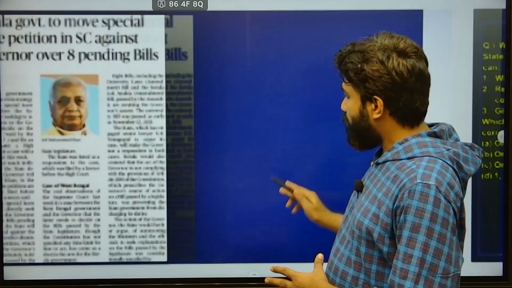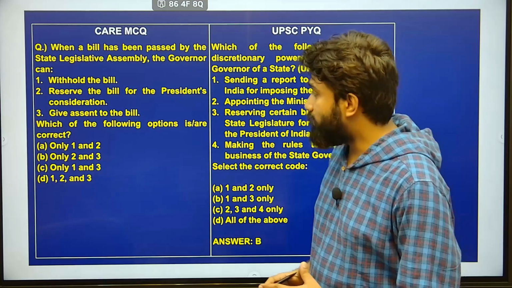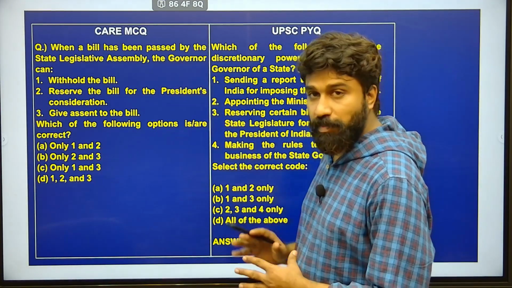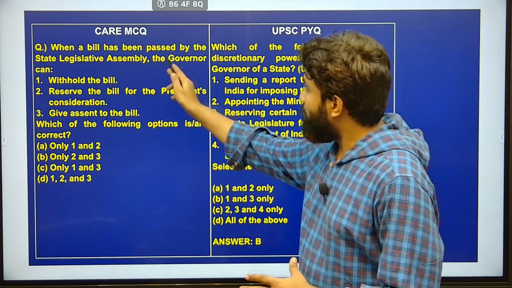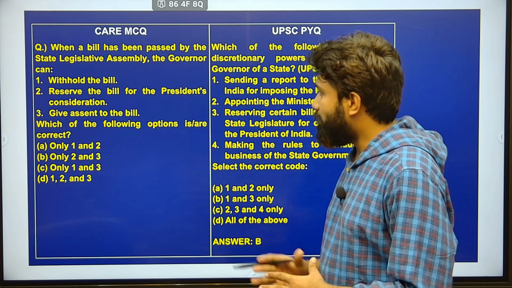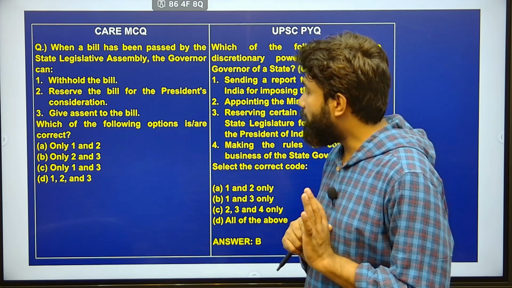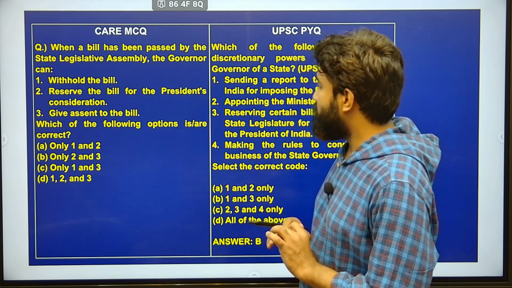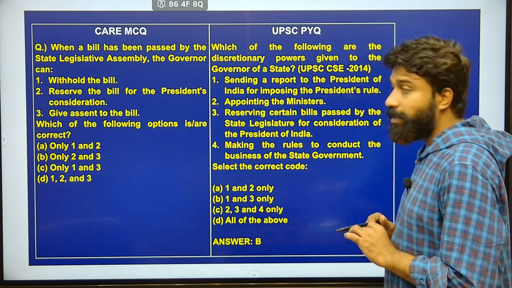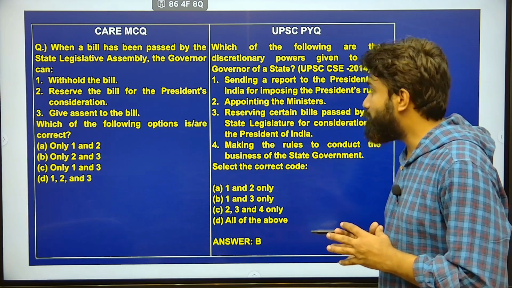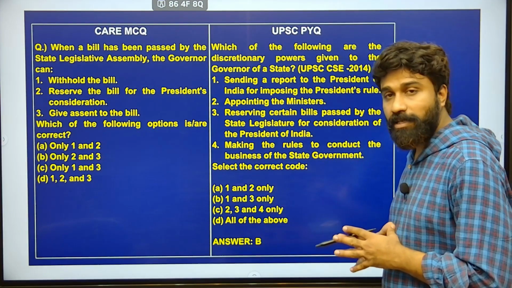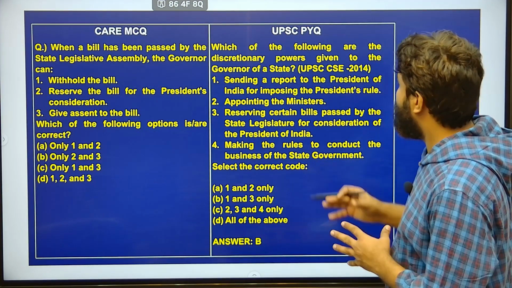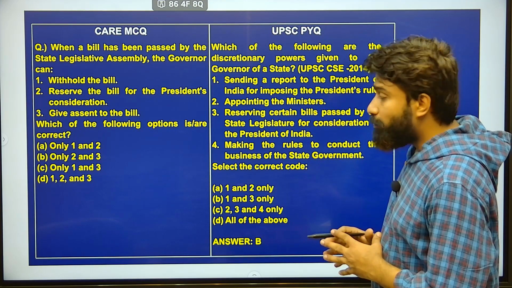So what are the provisions given to the governor as per the constitution with respect to the passage of a bill? When a bill has been passed by the state legislative assembly, the governor can withhold the bill, reserve the bill for the president's consideration, or give assent to the bill. Actually, can you get any such previous year question? There were many questions asked regarding discretionary powers of the governor while passing a bill. Here the 2014 question we will display.